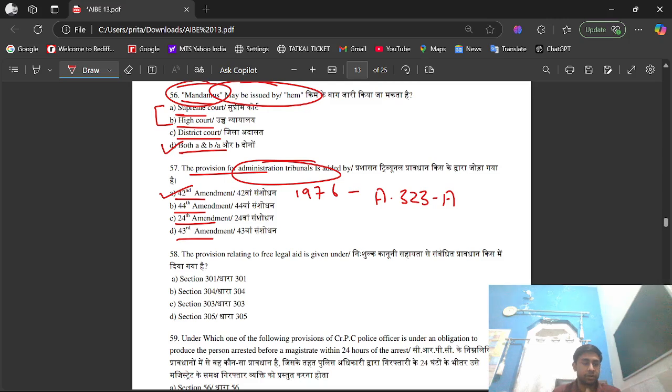If we see the 44th Amendment, it reversed some changes made by the 42nd Amendment but did not add tribunals. The 24th Amendment made amendments related to the power of Parliament to amend the Constitution. The 43rd Amendment partially reversed the 42nd Amendment but did not introduce tribunals. So its right answer is option A, that is 42nd Amendment.